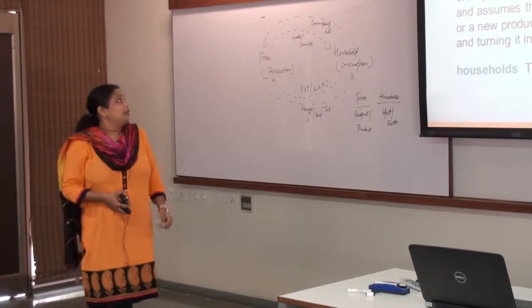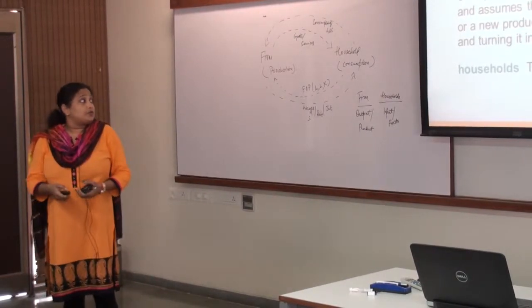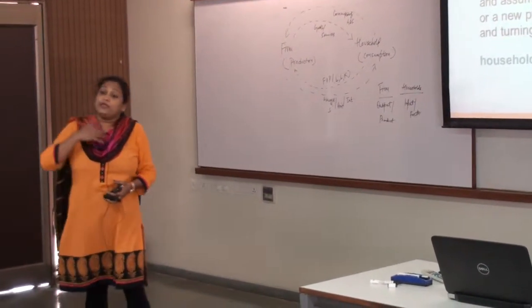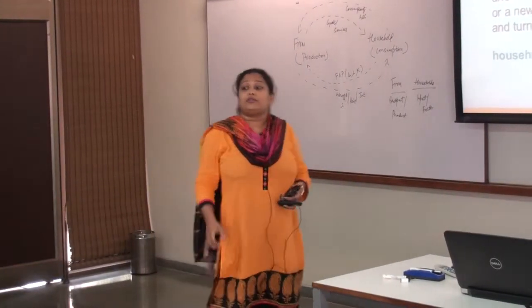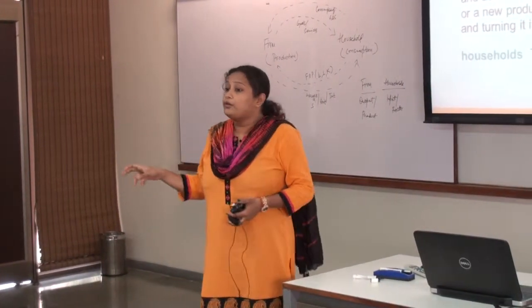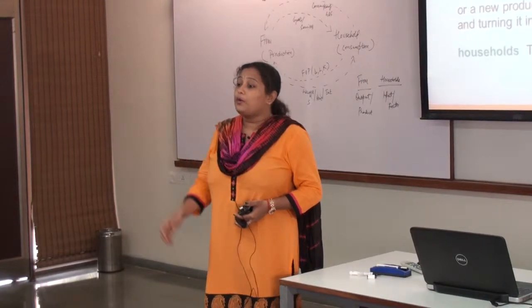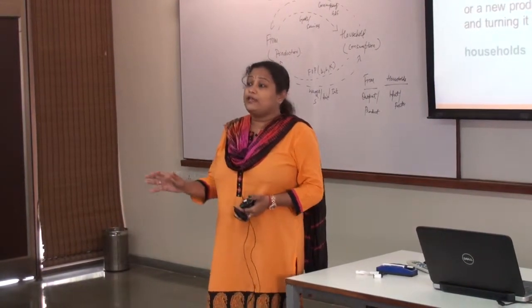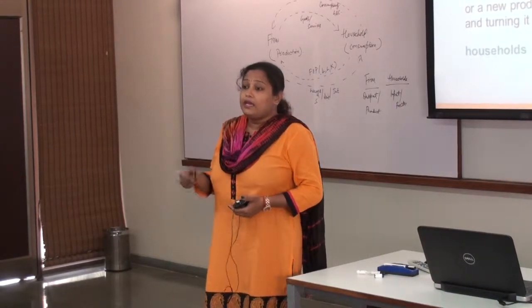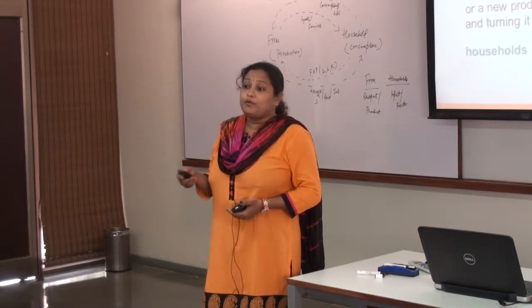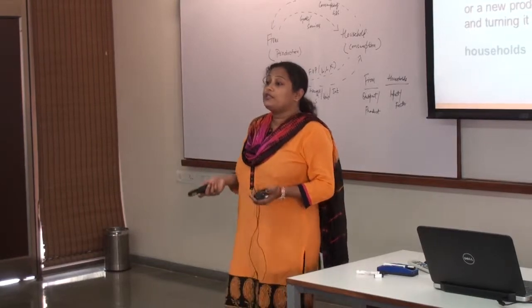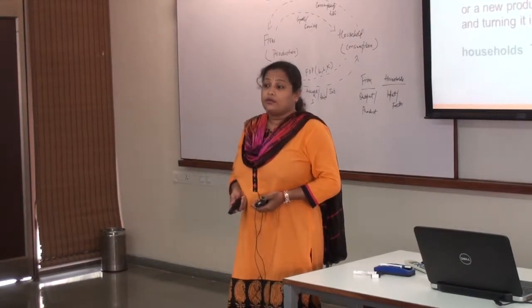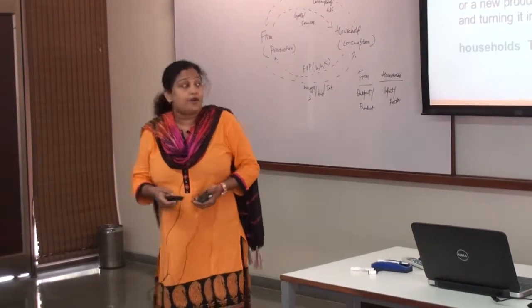An organization that transforms resources into products and outputs, which means a firm is a place where we are taking inputs from the households and we are making outputs. For whom? For the households, because anything that we are making is for consumption. If I'm not making anything for consumption, then there is no point making that good, right? Because now everybody wants profit.